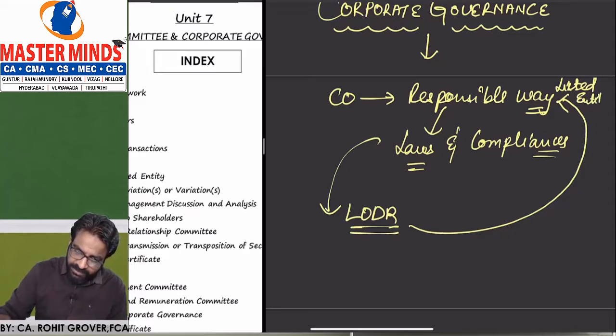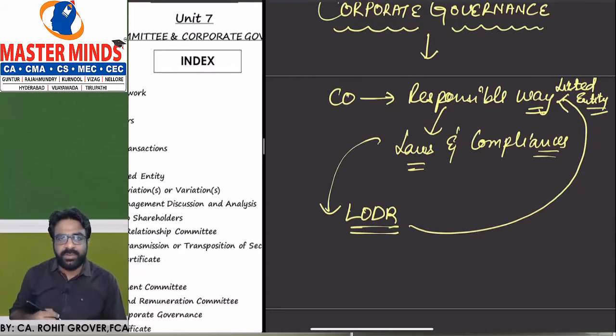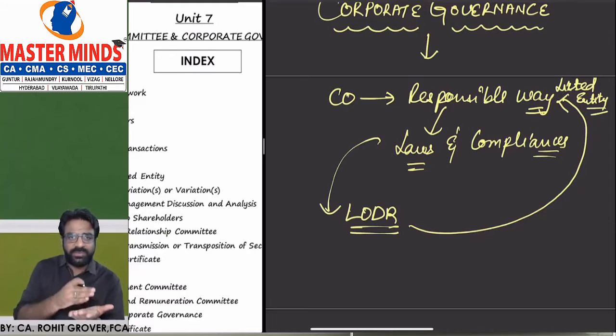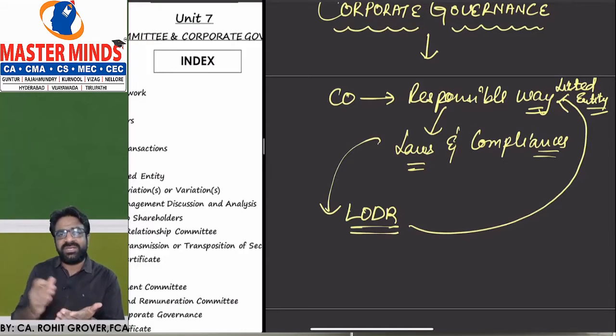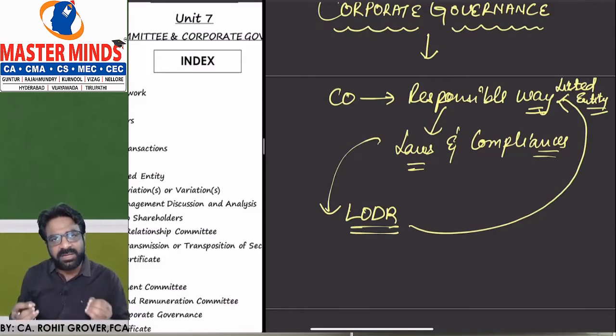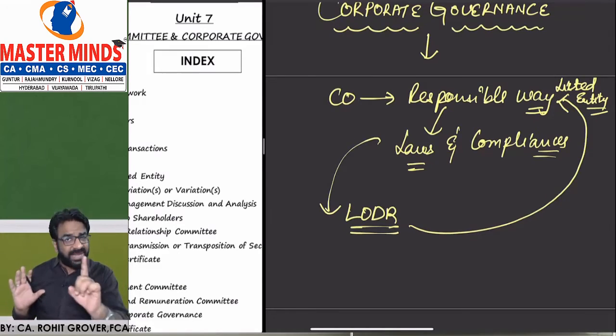So SEBI expects that being a listed company, you should follow these laws and regulations which I have written under the LODR, listing obligations and disclosure requirements. Meet the requirements, disclose these requirements as per the requirement of the SEBI Act 1992. I am happy, but behave in a responsible way because public money is invested.